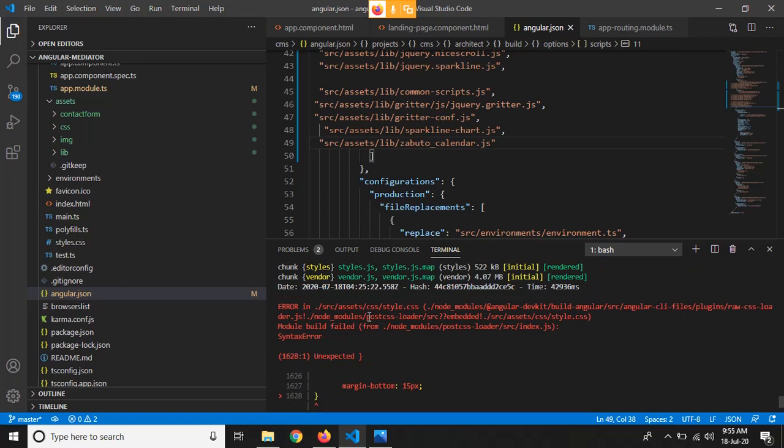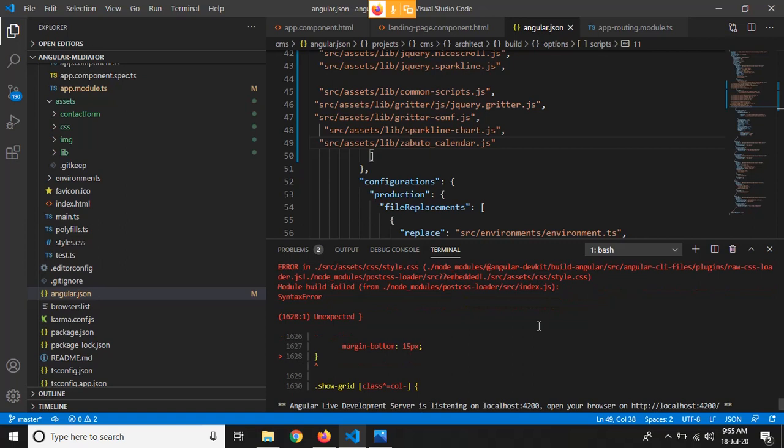So we got an error in source asset css styles.css, node modules, source field index.js unexpected. It is saying that there is an unexpected curly brace on line 1628 in file style.css.